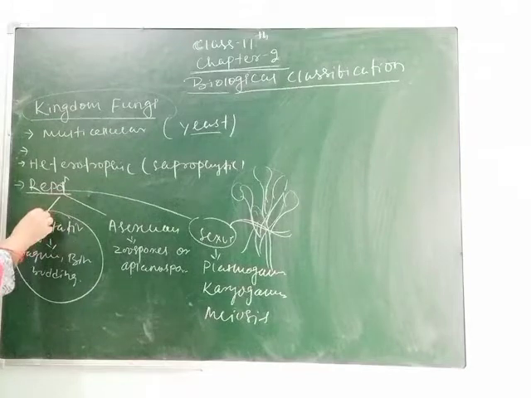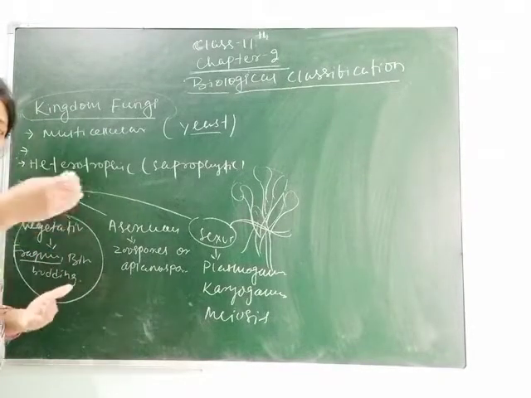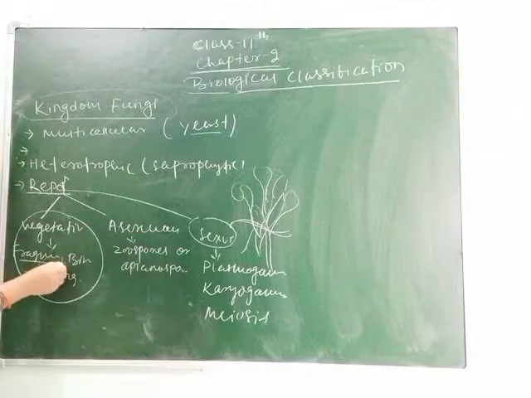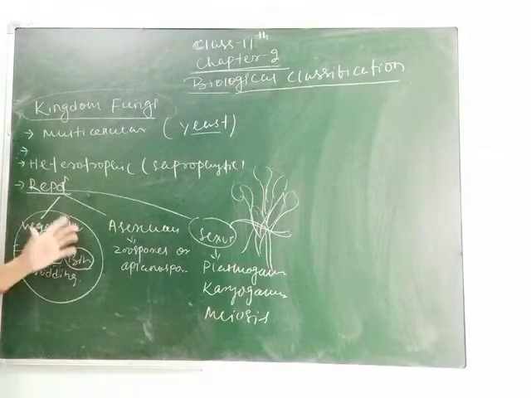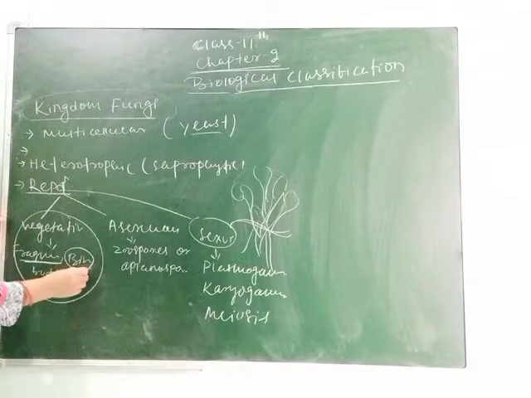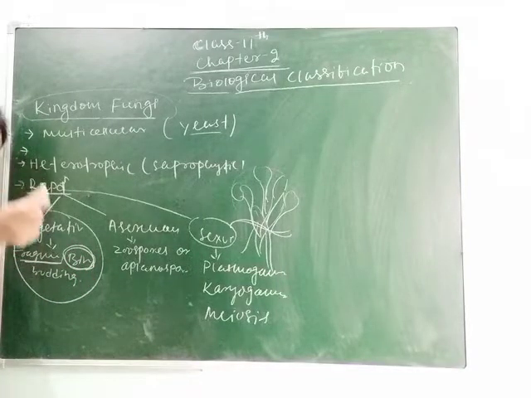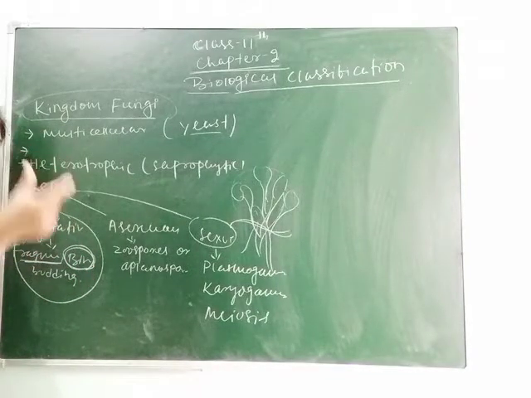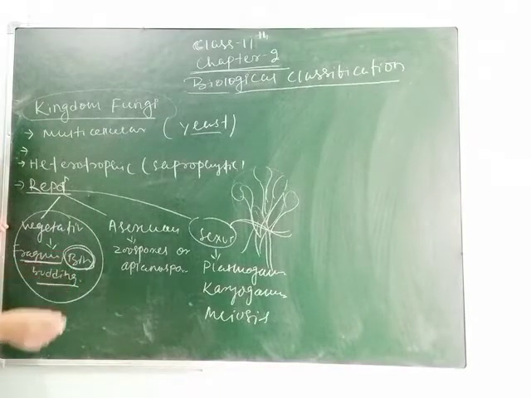Here I have told you vegetative reproduction by fragmentation means they split their body into many fragments. Then binary fission means when they divide, they may reproduce through binary fission or multiple fission also, when the organism splits its body into two or many parts. Then budding, like in the case of yeast, chain budding occurs.